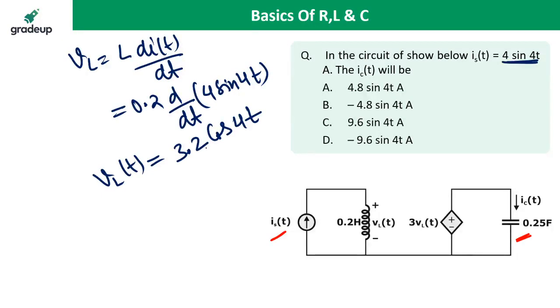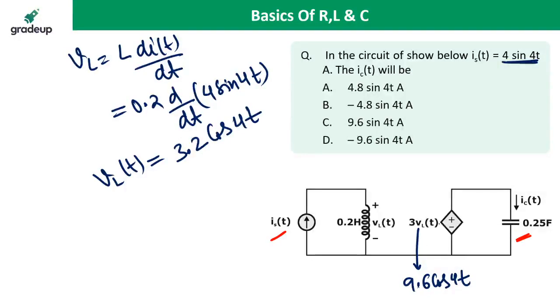Once you calculate the voltage across the inductor, the dependent voltage source is 3 times VL. It is a voltage dependent voltage source, 3 VL. So 3 times VL is 3.2 into 3, which is 9.6 cos 4t.